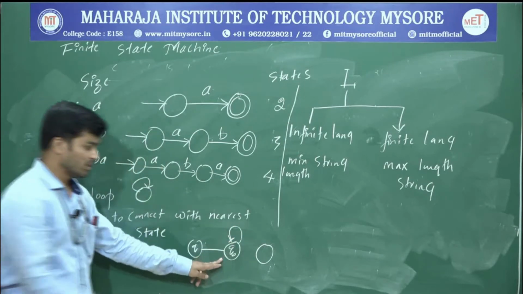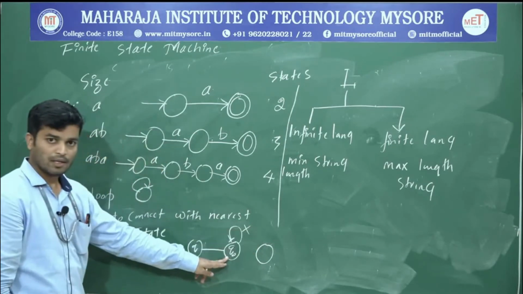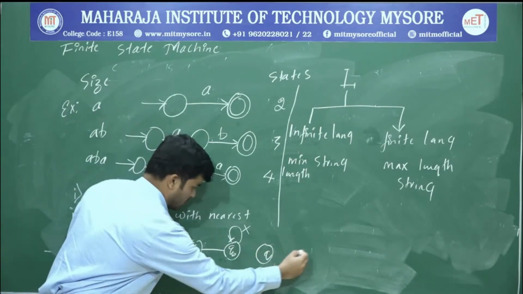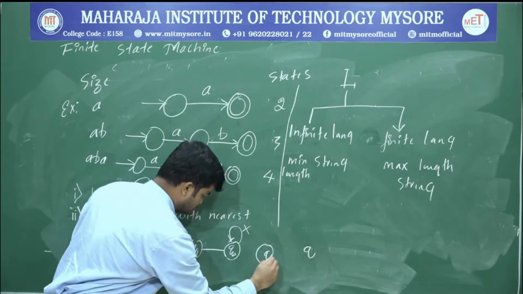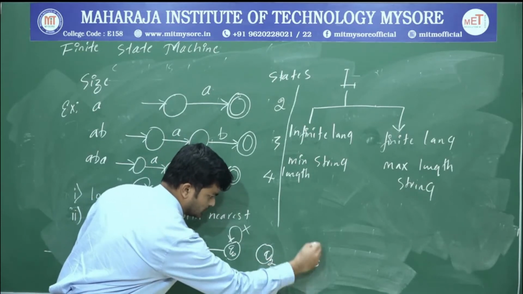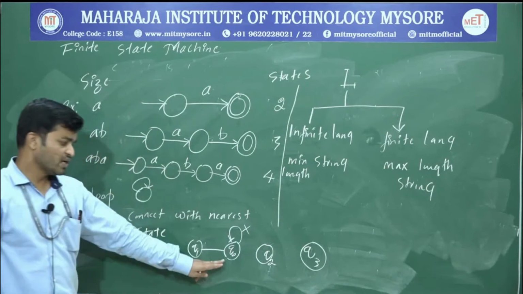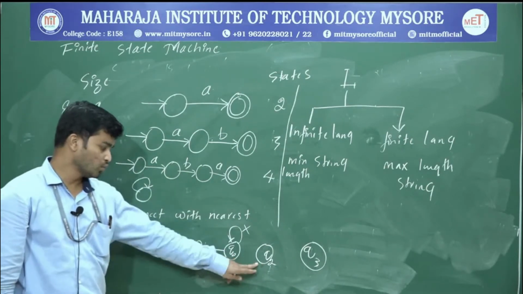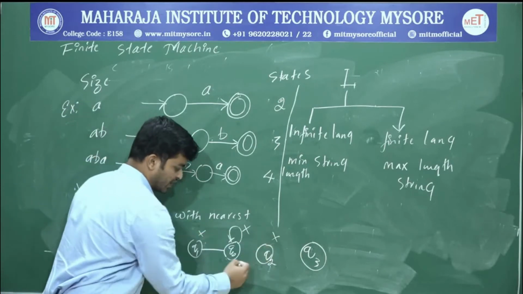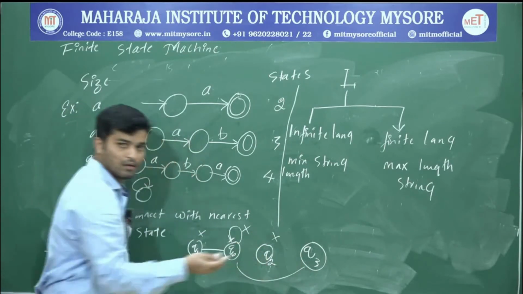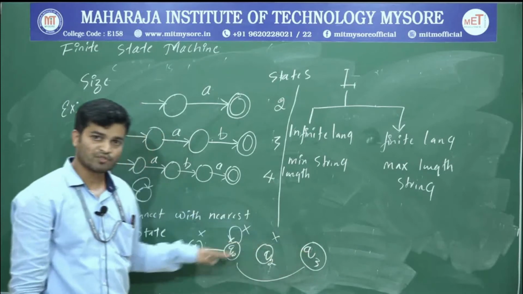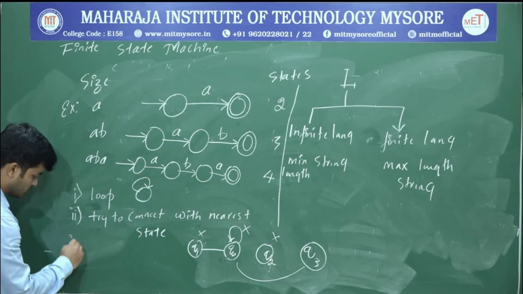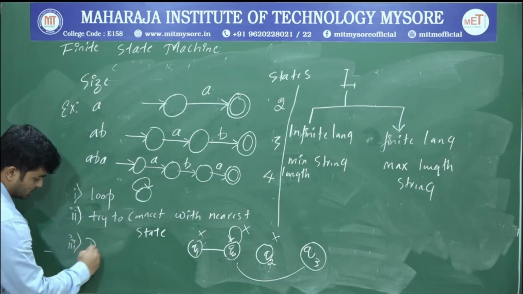If a loop is not possible, then try to connect with the nearest state. The nearest states for Q0 are Q1 and Q2. If Q1 and Q2 are also not possible, in that case try to connect with Q3. If none of the states are possible, in that case go with the dead state. The final option is the dead state.